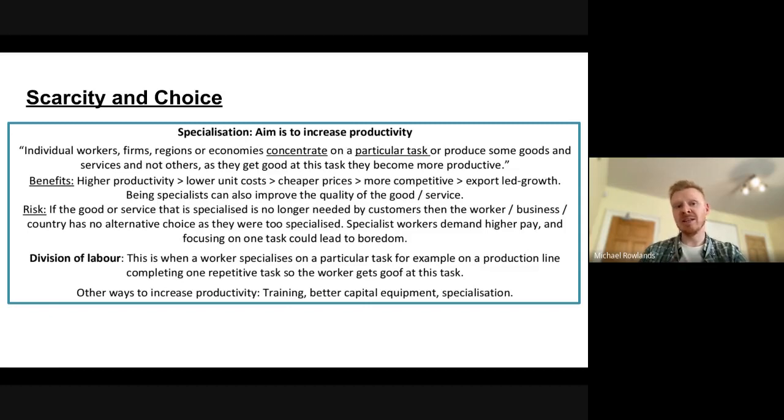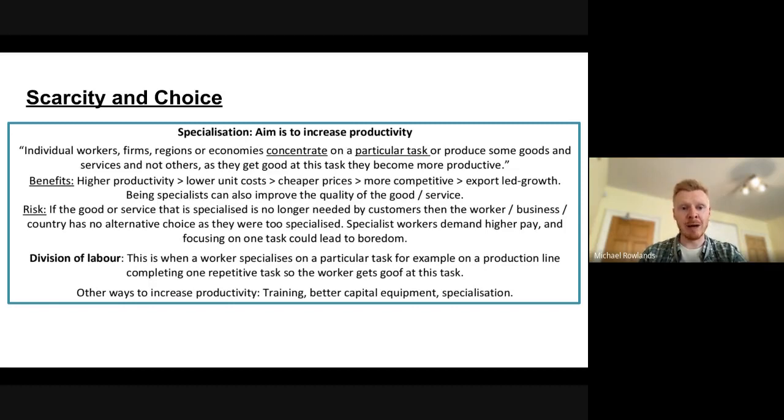But we know that the United Kingdom as a whole country specialises in the production of services, in particular financial services in the City of London. It's what the UK is good at. So what are some of the benefits of specialisation? Well, number one, we tend to have higher productivity. Higher productivity leads to lower unit costs, which leads to cheaper prices. And if prices are cheaper, our companies are more competitive. And that means we can export to the rest of the world, which helps with our economic growth. Being specialists can also improve the quality of the good or service as we become very good at doing it.